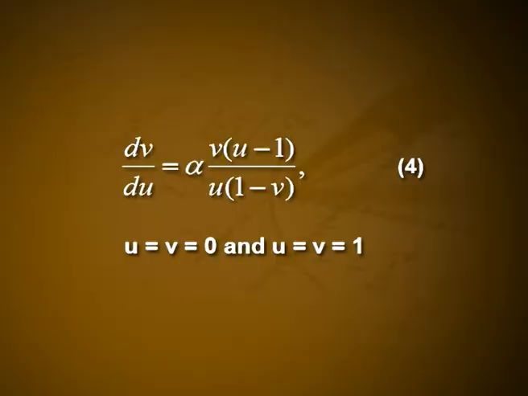In the uv phase plane, these give rise to the following autonomous differential equation for the orbits, obtained by taking the ratio between the two equations given in 3, namely dv/du = alpha v(u - 1)/(u(1 - v)), which has singular points at u = v = 0 and u = v = 1.